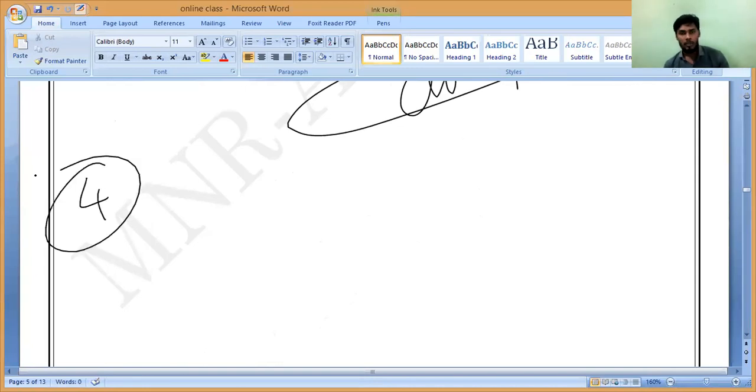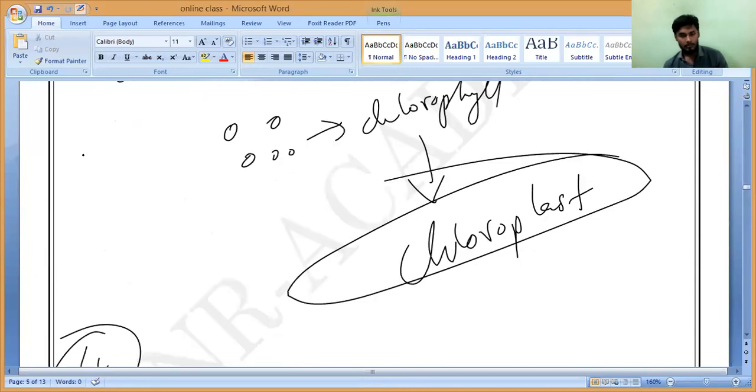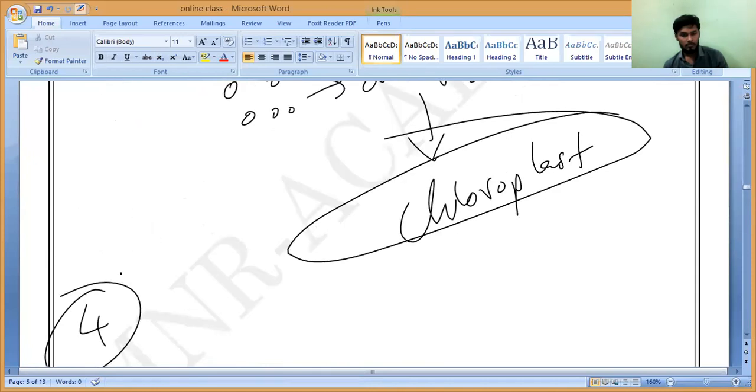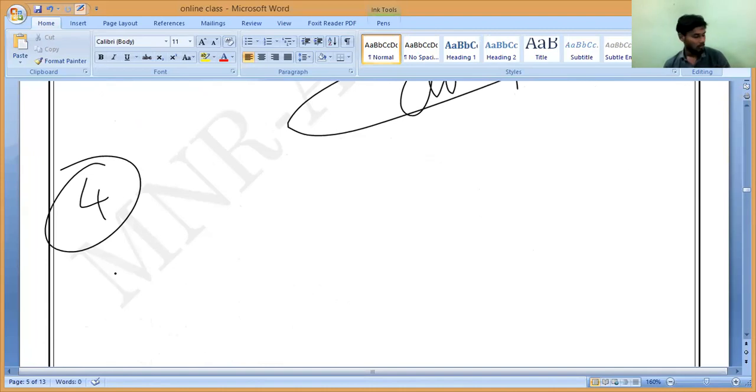Sir, like photosynthesis, we are telling that photo means light and synthesis means... Sir, in photosynthesis, we are telling that photo means light and all. Then what does chlorophyll mean, sir? Chlorophyll is a substance name, Mari.